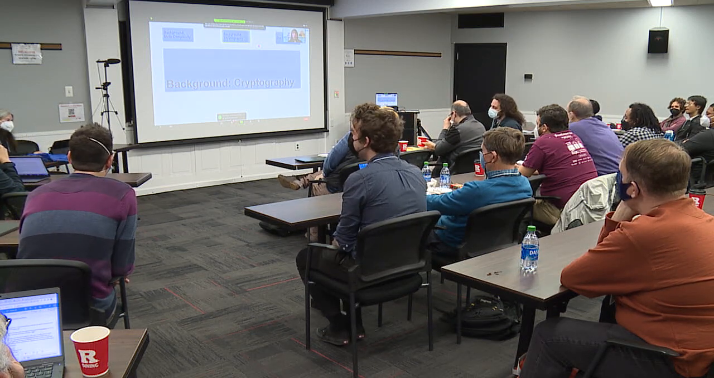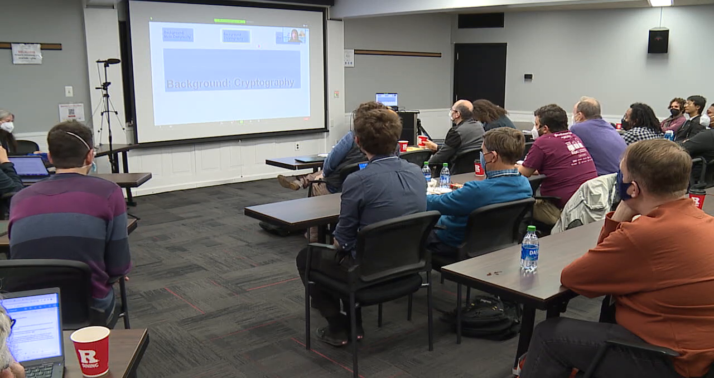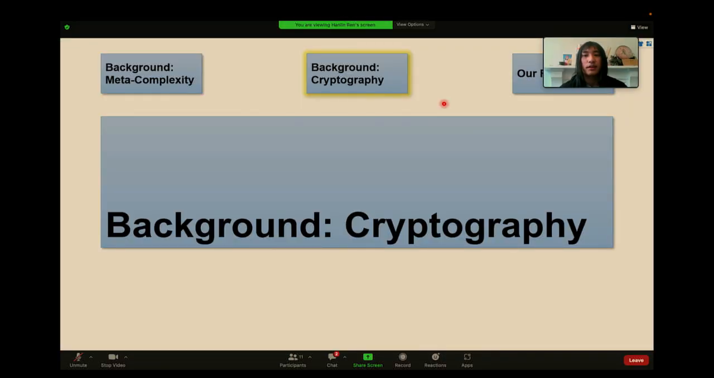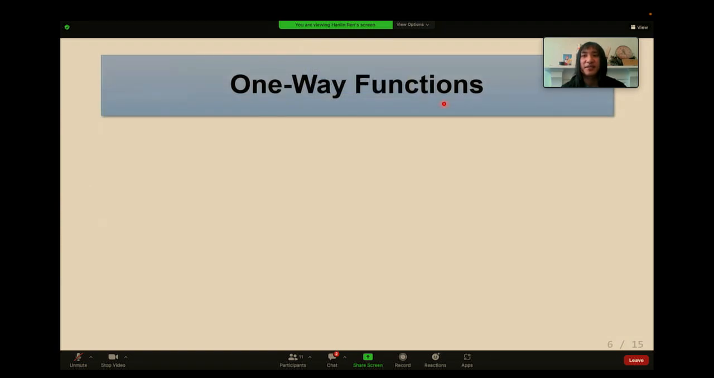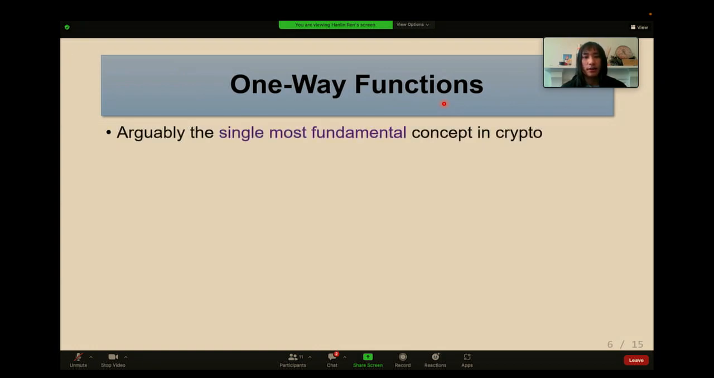So I'll continue and introduce some background on crypto. I'll try to give a gentle introduction. I don't want to assume you have any knowledge of crypto. So the basic notion we will consider is one-way functions. It's arguably the single most fundamental concept in cryptography. It's already defined in the seminal work of Diffie and Hellman. In case you are not familiar with this concept, let me introduce it to you.